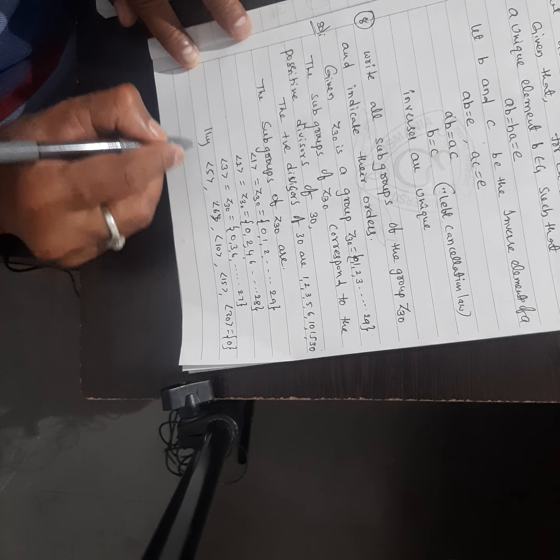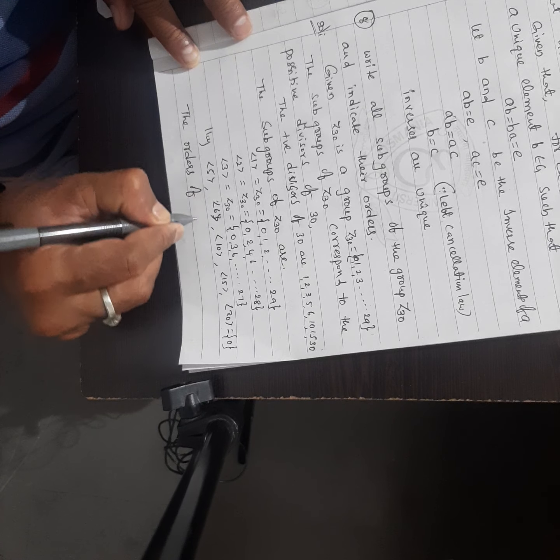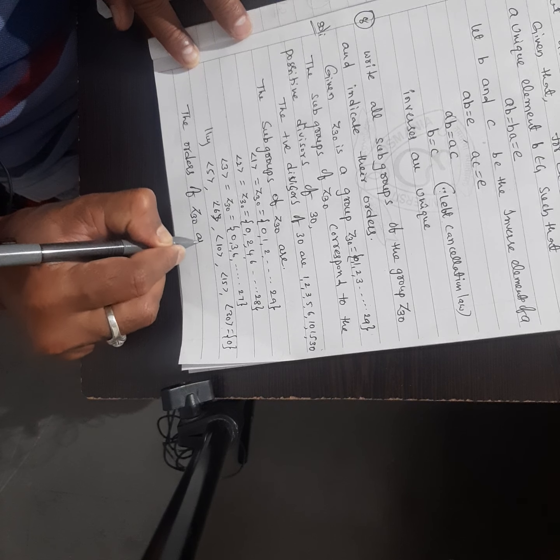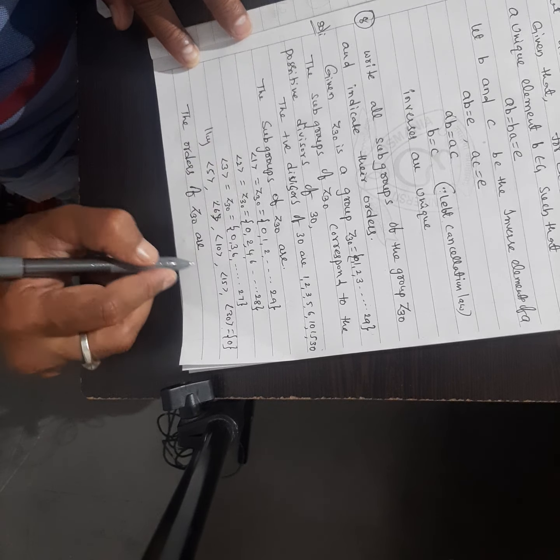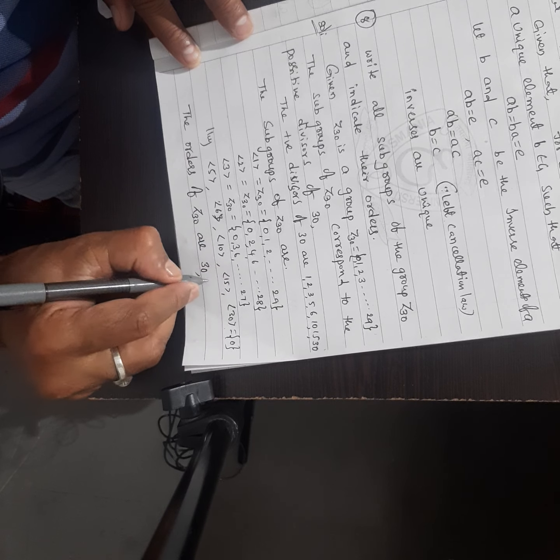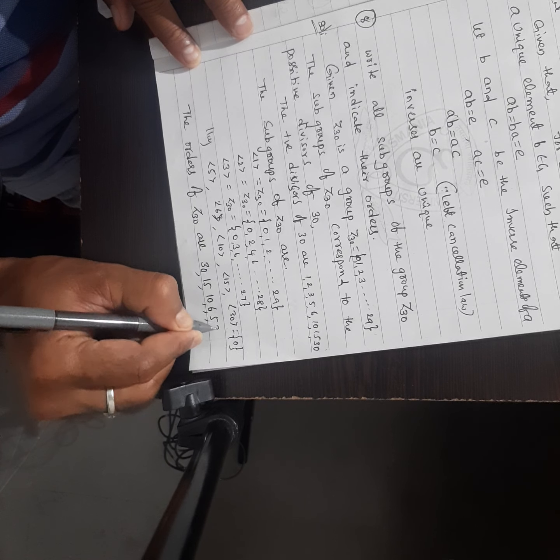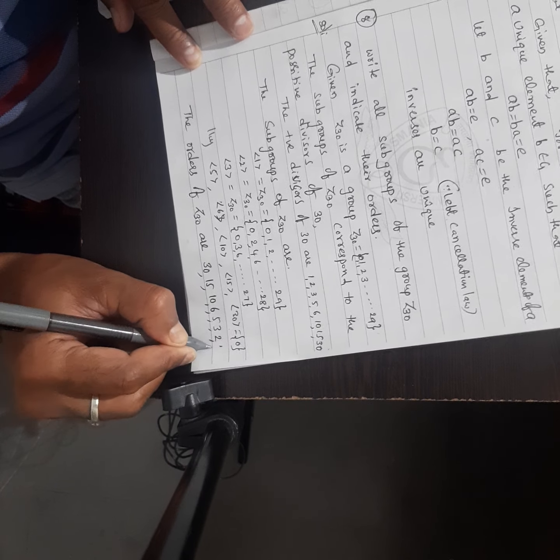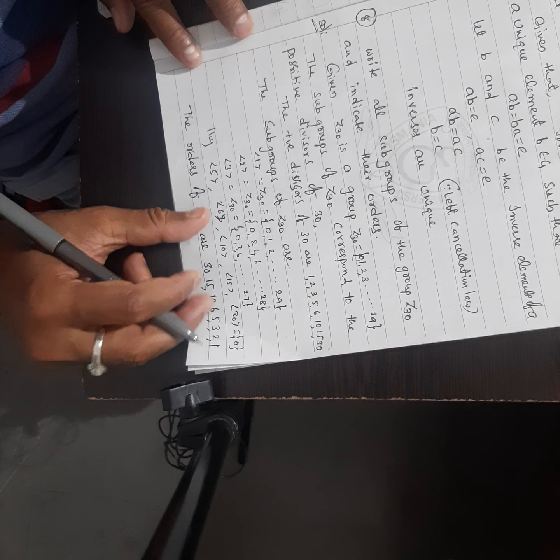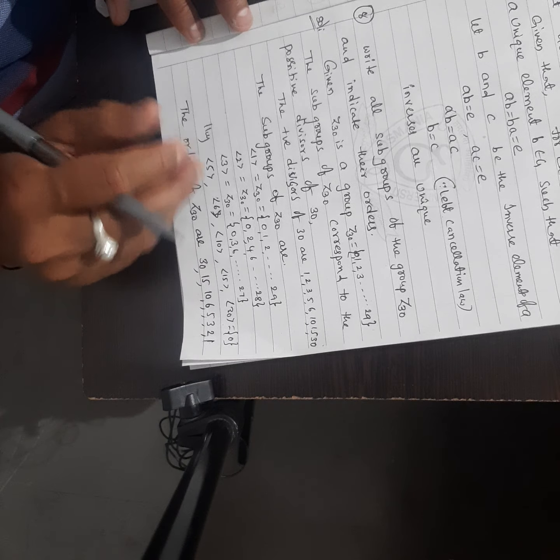The orders of Z30 are written continuously: 30, 15, 10, 6, 5, 3, 2, 1. These are all subgroups of Z30 and orders of Z30. Okay. Next problem.